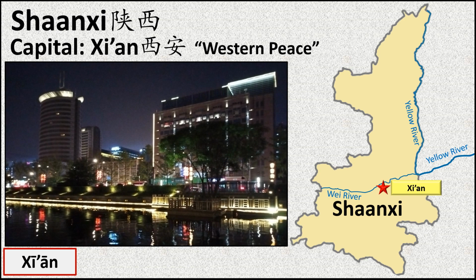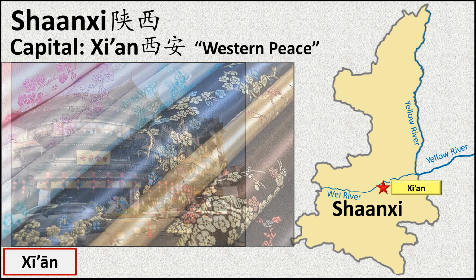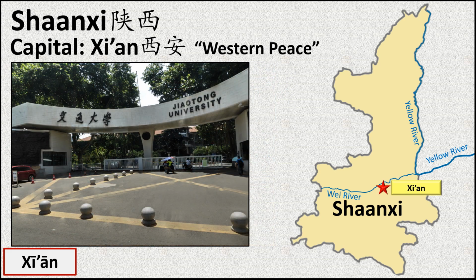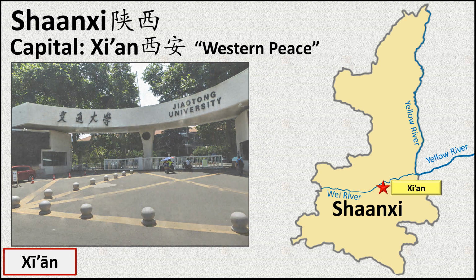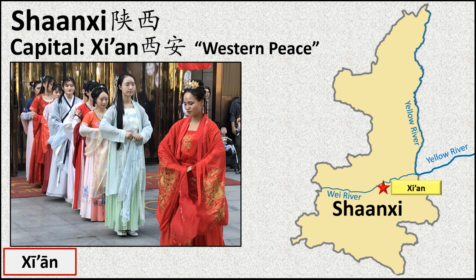Modern Xi'an is an important commercial and industrial center with focus areas ranging from traditional silk to aerospace technology. Xi'an Jiaotong University can be found here, one of the country's top-rated institutions of higher learning. Xi'an, packed full of history, remains one of China's most important cities.